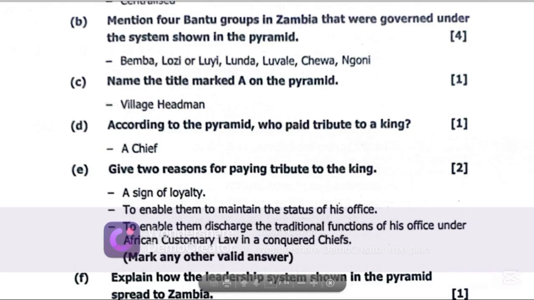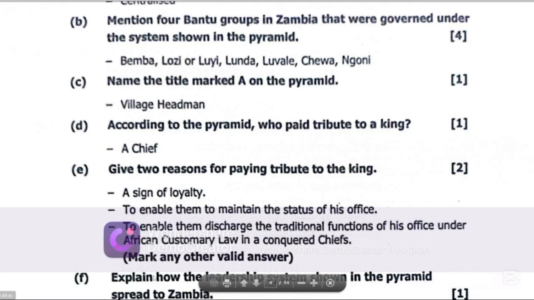Let's get to F. Explain how the leadership system shown in the pyramid spread to Zambia. Now, when you're answering, please pay particular attention to the marks allocated. If you see 2 marks, it means you have to raise a minimum of 2 points. If you see 1 mark, it means you have to raise at least a point. If you see 4 marks, it means you have to give at least 4 points.